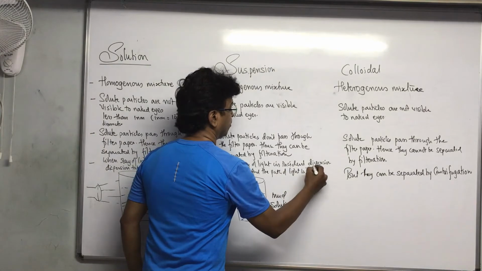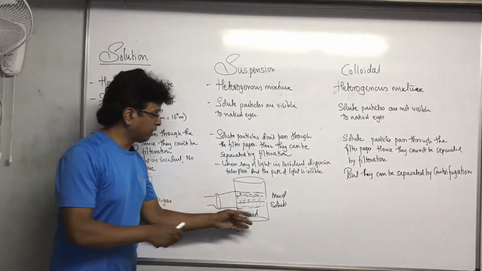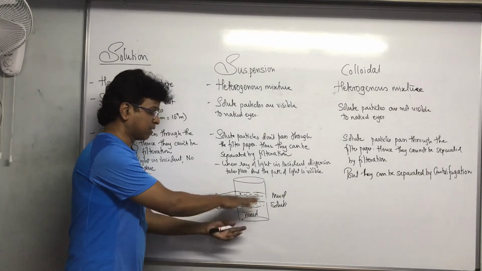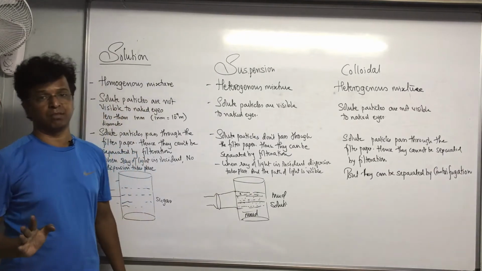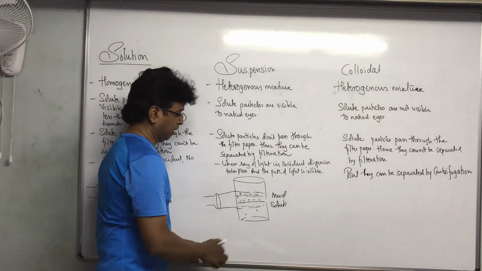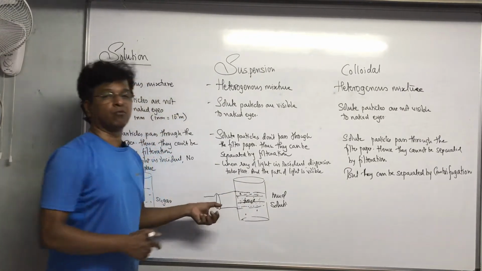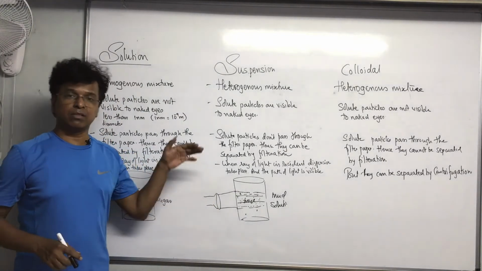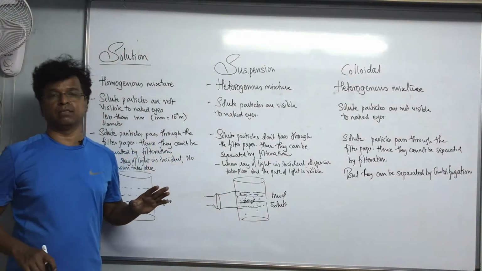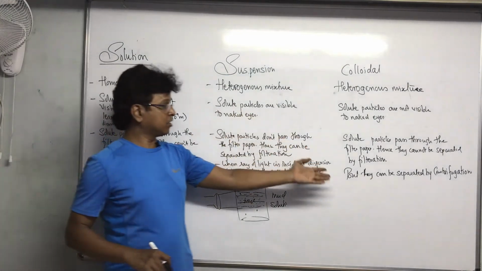But remember, my dear students, one more point you have to remember. This will be possible only when the mud particles are uniformly distributed. When the mud is settled down, the dispersion will not be seen. You require the mud particles to be suspended. You have to stir them, and then shoot the light over there. Once the mud particles are settled down, the dispersion will not be seen.